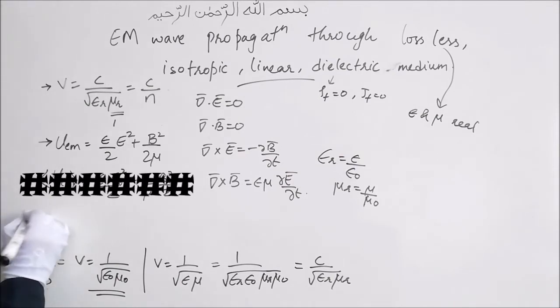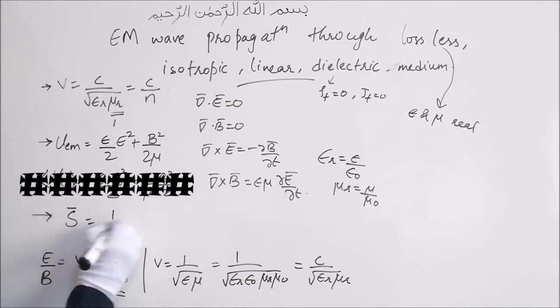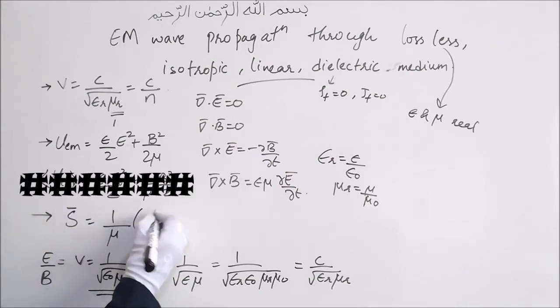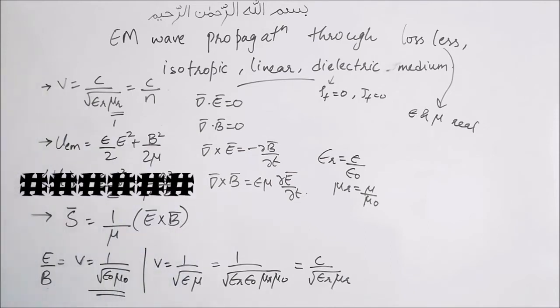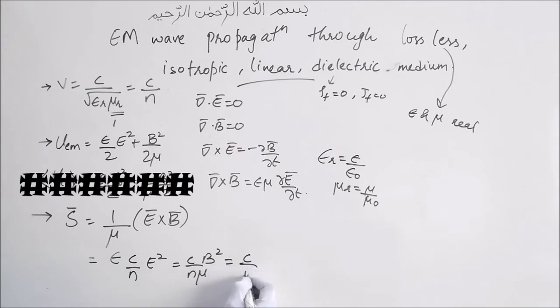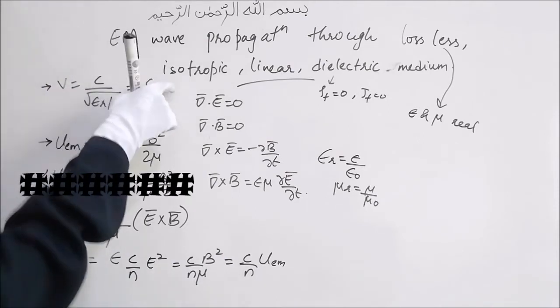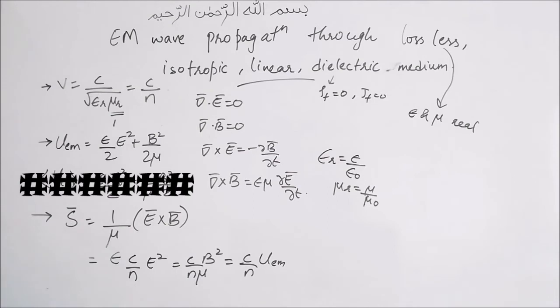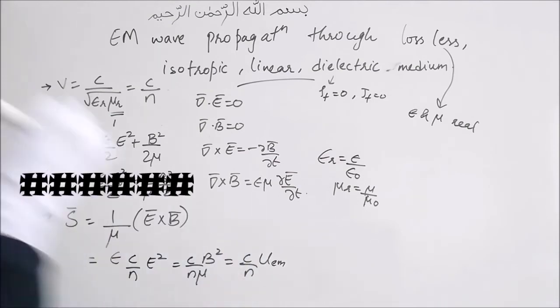Then the Poynting vector S will be 1 by mu, instead of mu naught, E bar cross B bar. Poynting vector can also be written as epsilon c by n E squared, or c by n mu B squared, or c by n U EM. There the formula was just c U EM. Here the velocity c changes to v, which is c by n. So wherever you had velocity there, here we will have c by n.